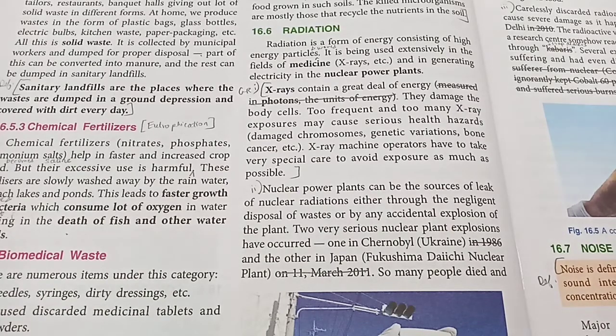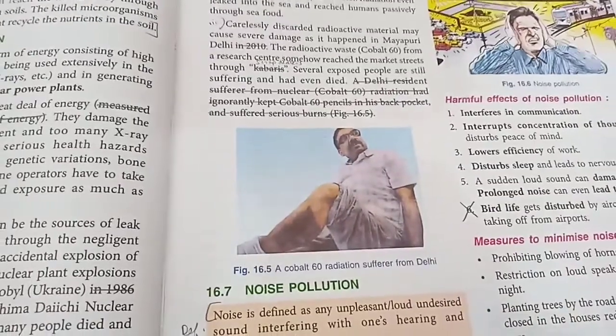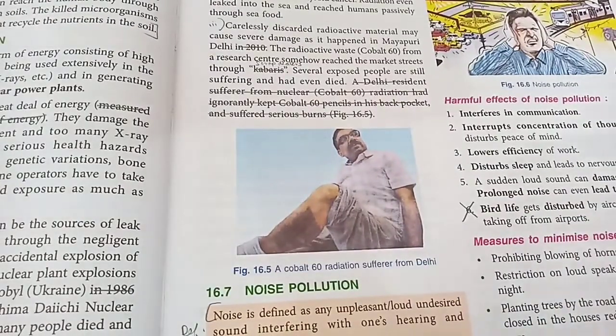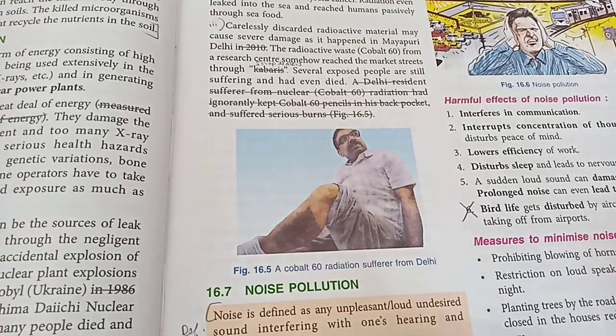Sometimes these radioactive substances pass into the sea, and through the seafood they can enter the human body and cause hemorrhaging, that is internal bleeding, etc. Another example is that of radioactive material discarded by various labs and research institutions.